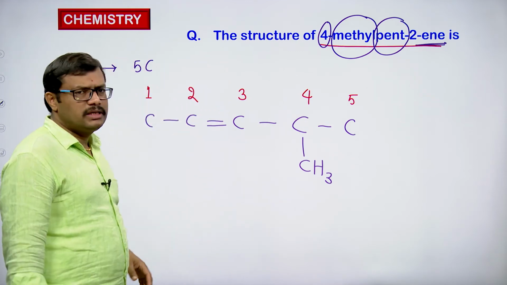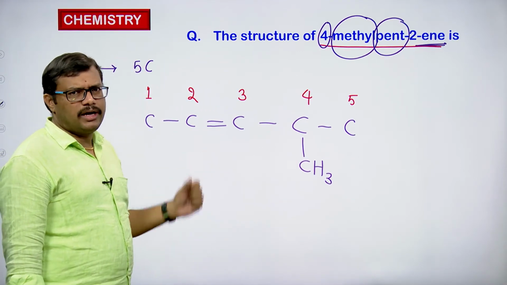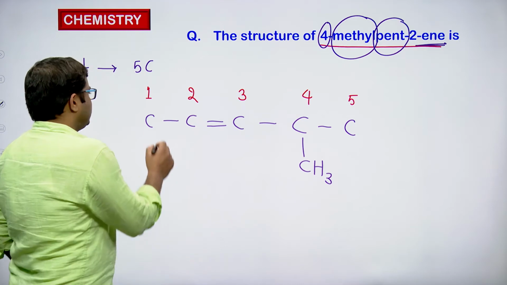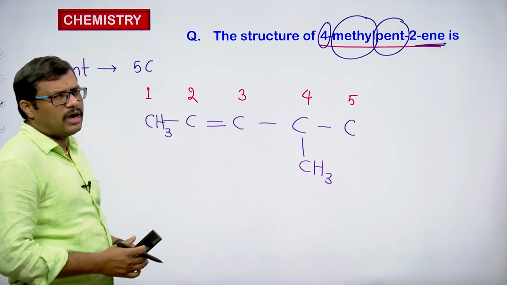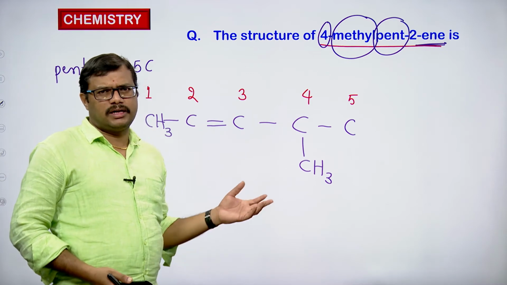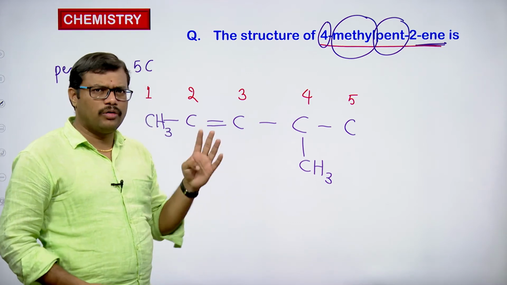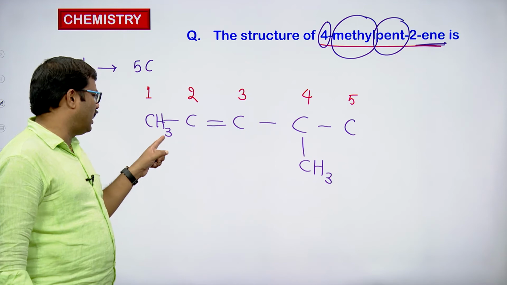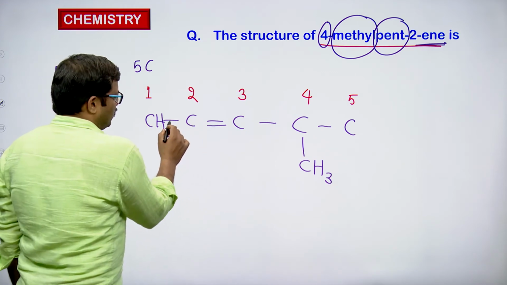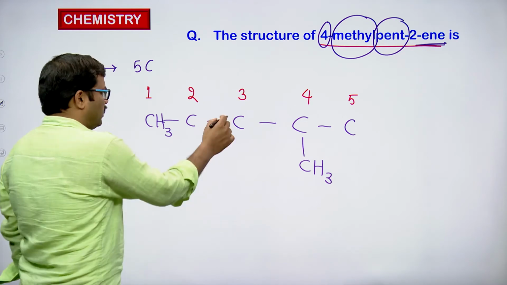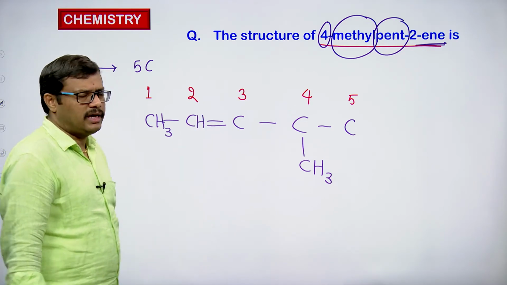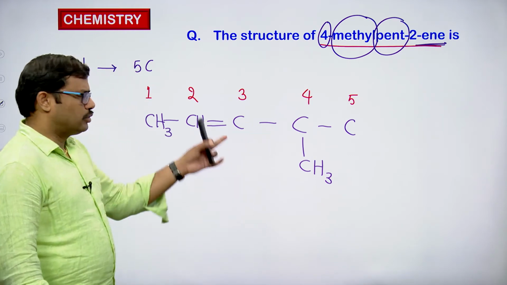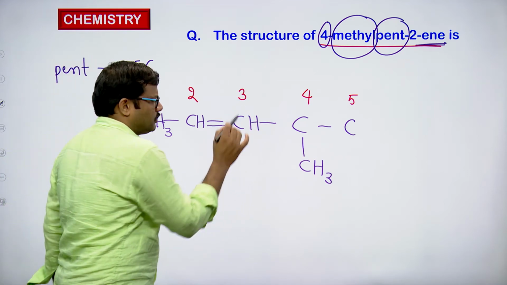And after giving these things, satisfy the valency of the carbon atoms with hydrogen atoms. We know carbon is a tetravalent element, so it is going to have 4 bonds around it. Since between the 2 carbon atoms we have only 1 bond, this carbon has 3 bonds now. If you observe the second carbon, this side we have a single bond, this side a double bond. So 3 bonds are satisfied, and 1 bond has to be satisfied with hydrogen. The third carbon, one side is connected with the double bond, the other side with a single bond. So 3 bonds are completed. It requires only 1 bond, so I am writing 1 hydrogen.